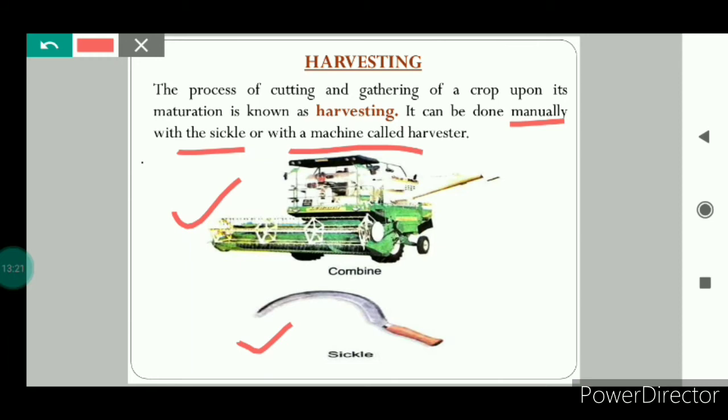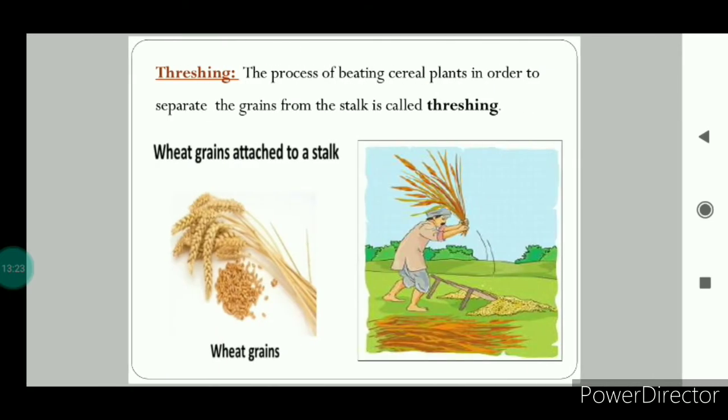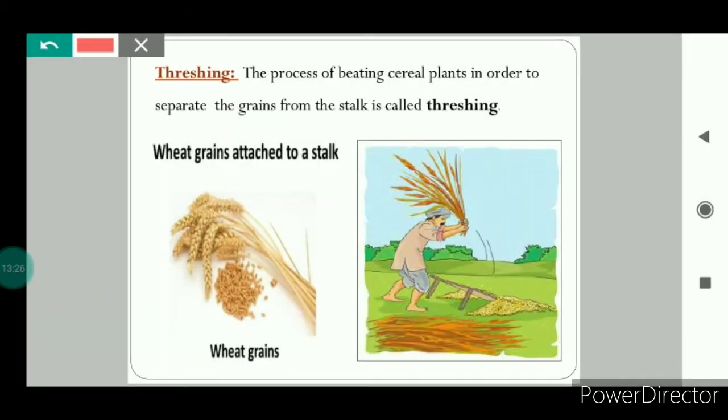Now you might be thinking, what is threshing? Let's try to understand it. Before understanding threshing, let's see here. You can see these are the wheat stalks. And you can see that the wheat grains, meaning the wheat seeds, are still attached to the stalks.